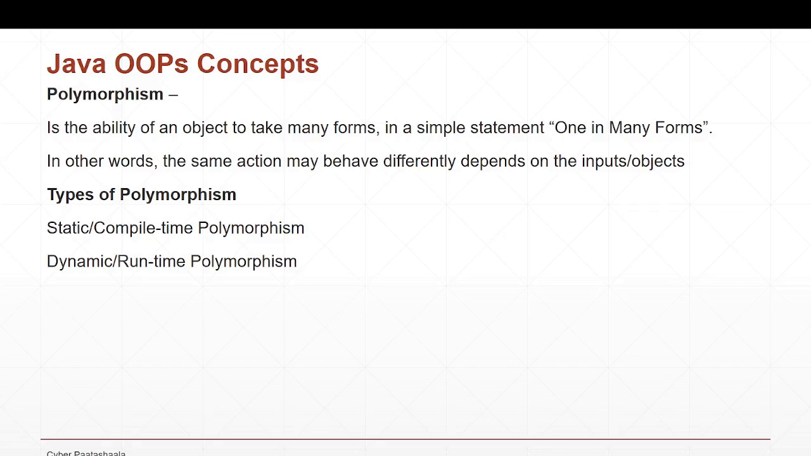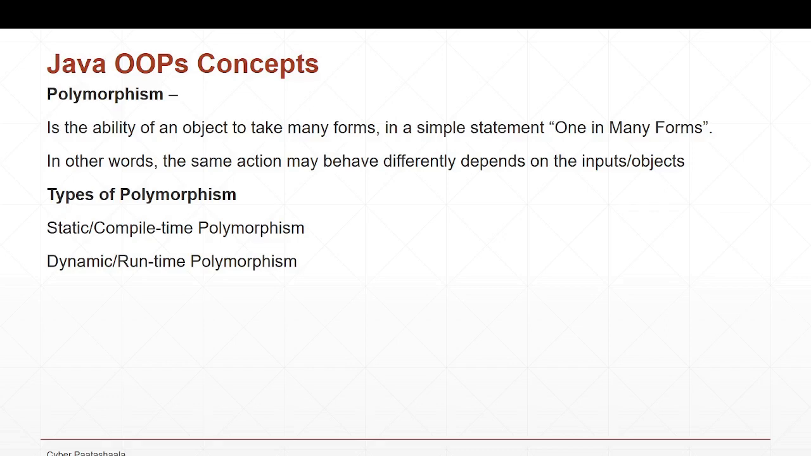So polymorphism is nothing but the ability of an object to take many forms. In a simple statement, we can also say that it is one in many forms. In other words, the same action may behave differently depending on the number of inputs, or the objects that you pass. So based on that, the action may differ. This is what we call polymorphism.